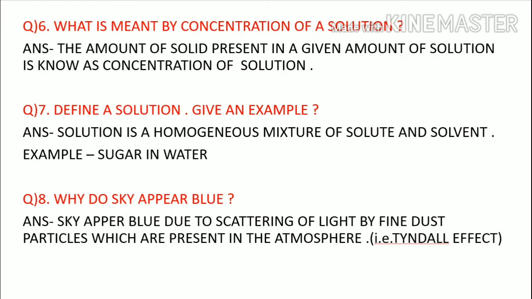Suppose, for example, we take 50 ml water in a glass and another glass also with 50 ml water. In glass 1 we add 10 gram of sugar, and in glass 2 we add 20 gram of sugar. Then which one has the higher concentration? The second one, because in the second glass we added 20 gram of sugar. So when more solute is present, the concentration is also more.